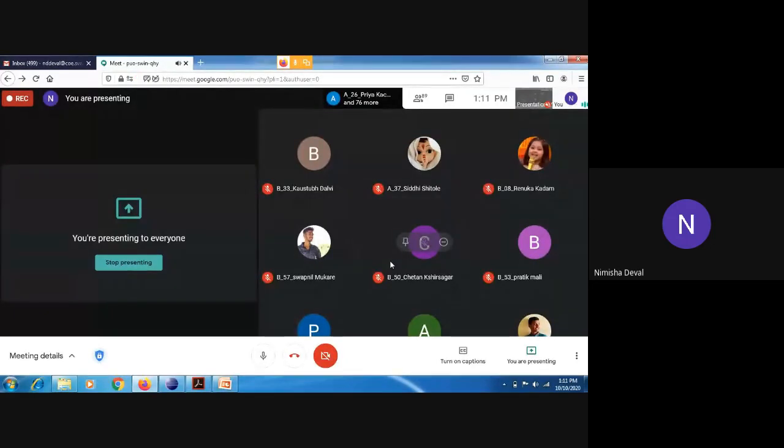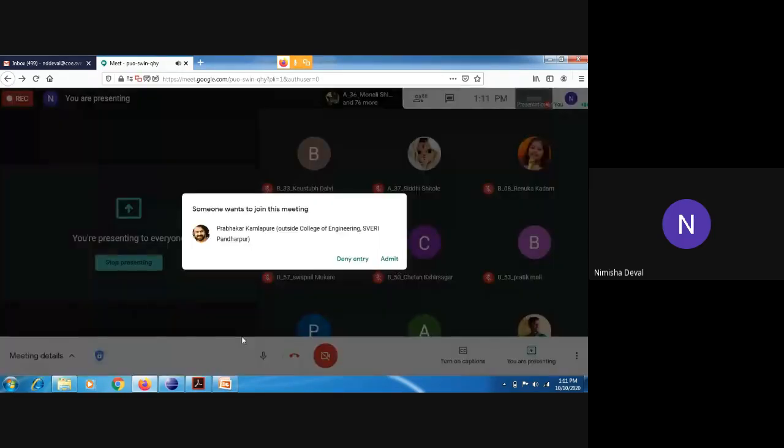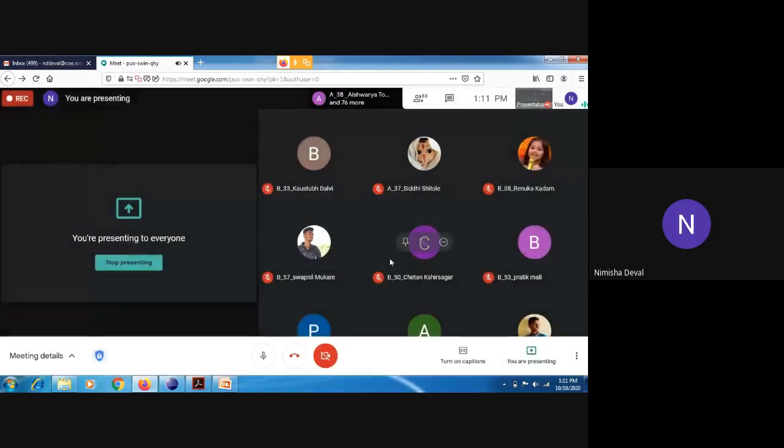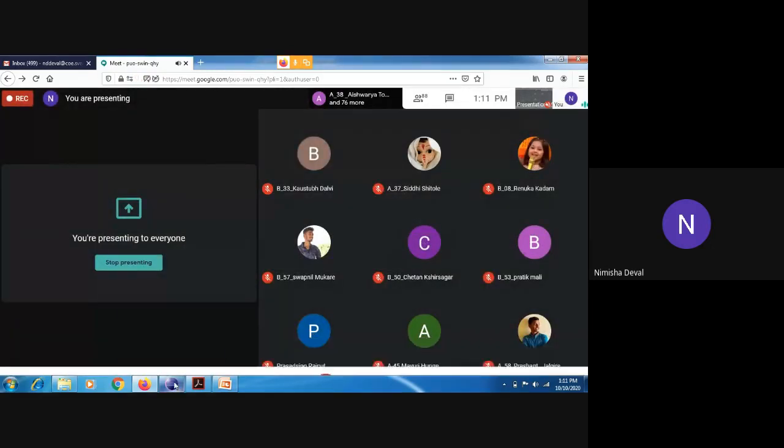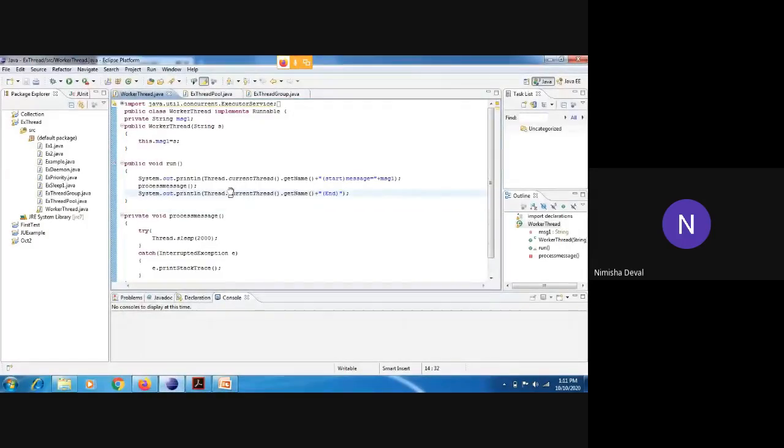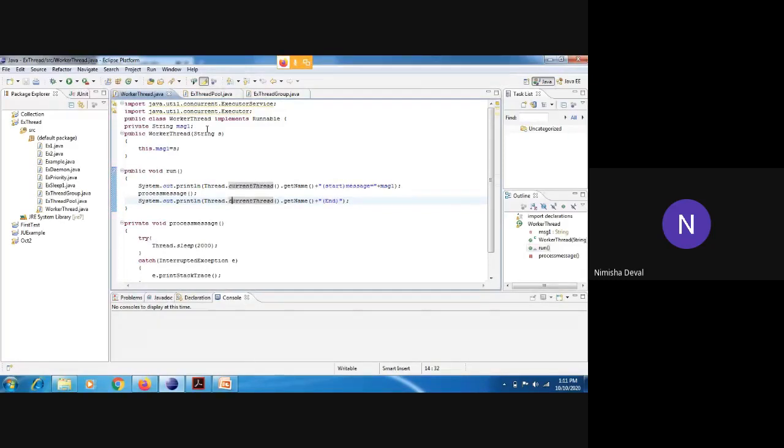Its main advantage is what? It gives better performance because it saves our time. There is no need to create a new thread because we have already created one thread and we are using that thread multiple times as per our requirement. So this is the difference between a normal thread and a pool of threads. Now we have covered the worker thread theory. Now we will move towards our program, because we had kept that program as it is due to the time limit. Now I will explain it once again so you will not be confused in between those things.